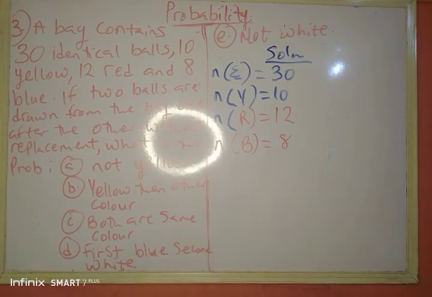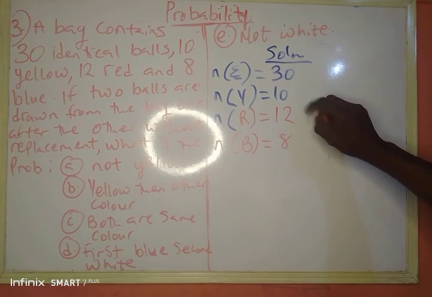Okay, the question is: a bag contains 30 identical balls, 10 yellow, 12 red, and 8 blue. If two balls are drawn from the bag, one after the other, without replacement, what is the probability that: A, not yellow; B, yellow then other color; C, both are same color; D, first blue, second white; then E, not white. Why did I say white? Okay, let's just continue, it's fine.